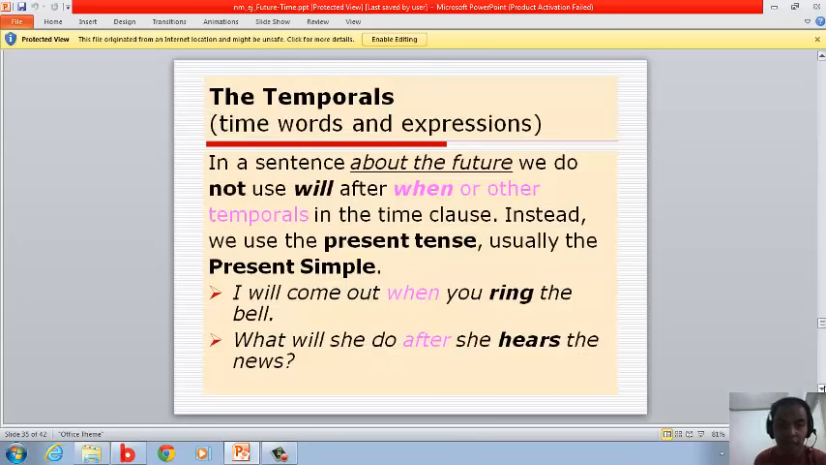The temporals, time words and expressions. In a sentence about the future, we do not use will after when or other temporals in the time clause. Instead, we use the present tense, usually the present simple. For example, I will come out when you ring the bell. What will she do after she hears the news? The answer in here is when and after. Okay?